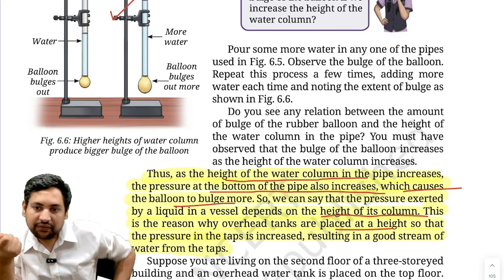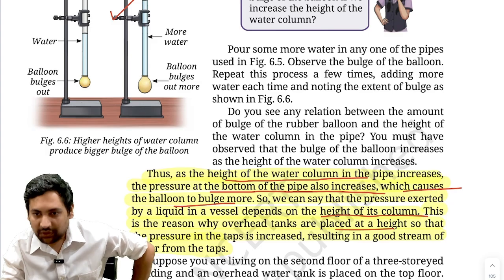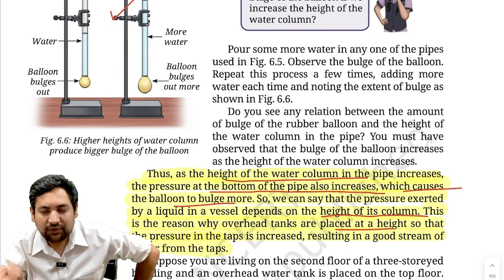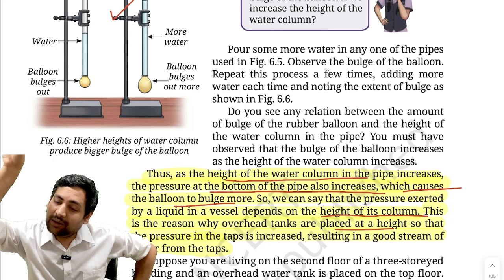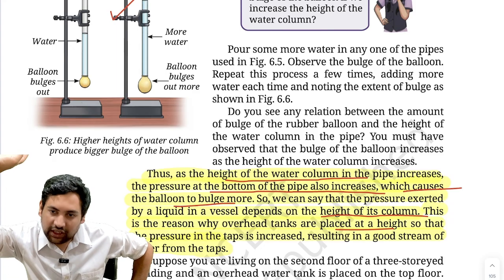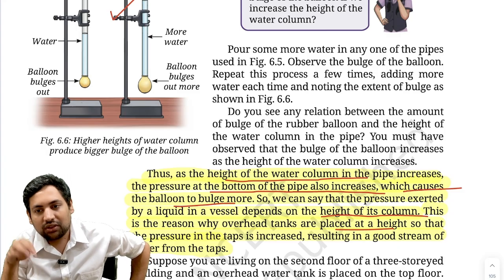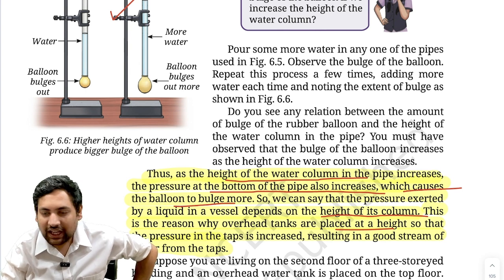The pressure or the flow that you get in your taps will be higher. If it was lower, the flow or the pressure that you get in your taps will be lower. So then you will be getting water at a very slow rate. But because it is kept at a very top height, when it falls, you get more pressure in your taps, and that is the reason they are kept at a higher height.